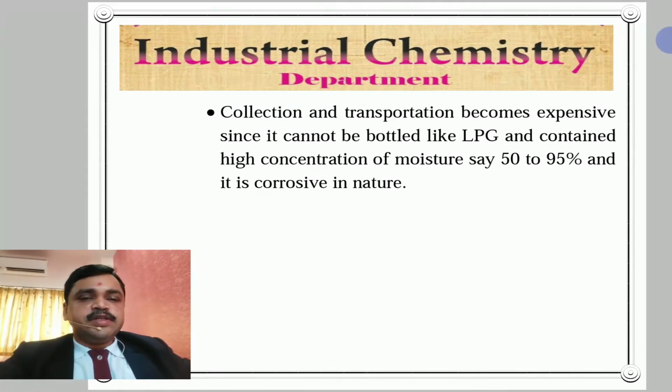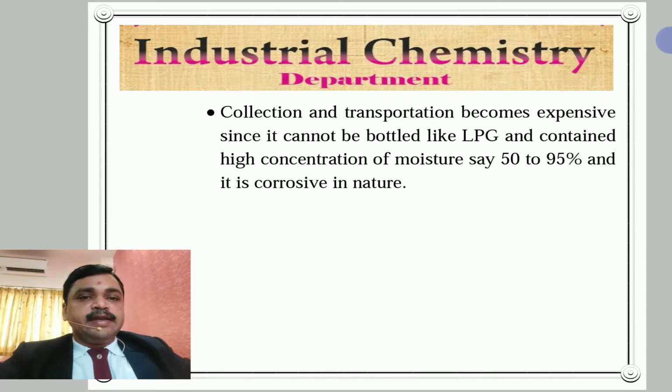And the last disadvantage: collection and transportation become expensive since it cannot be bottled like LPG and contains a high concentration of moisture, say 50 to 95%, and is corrosive in nature. It is a very important disadvantage.